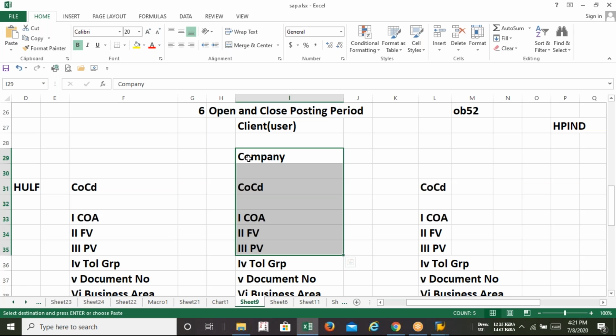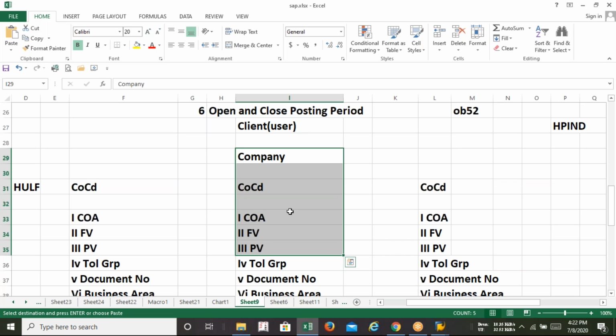So right now, what we are supposed to do is assign. Assign means we need to link the company code with the group company, link the chart of accounts with your company code, link your fiscal year variant with your company code, and the posting variant with your company code.